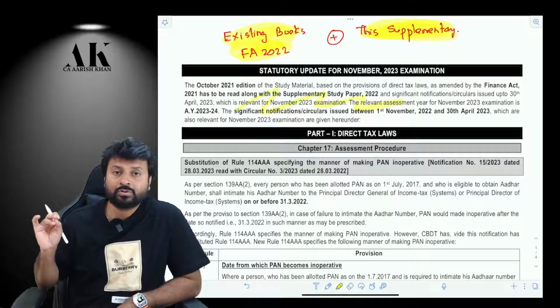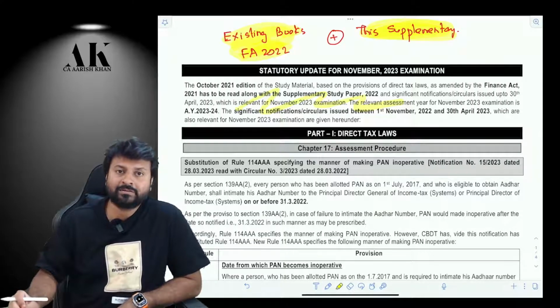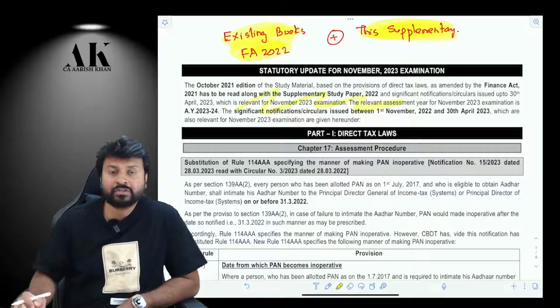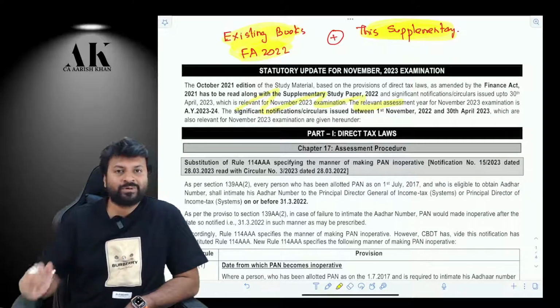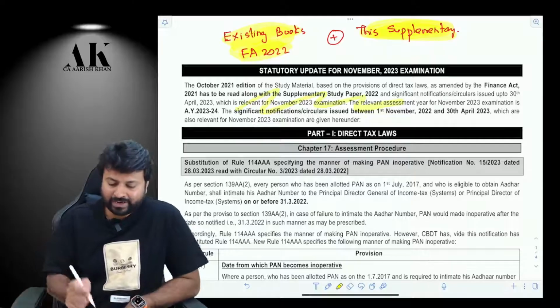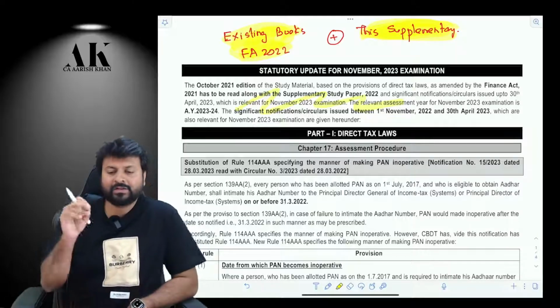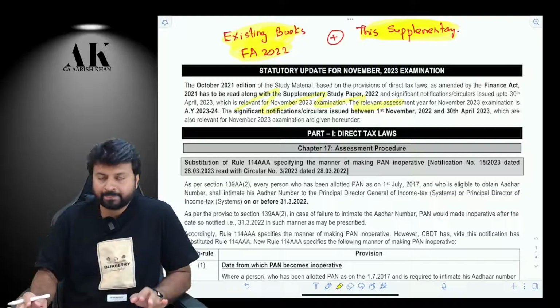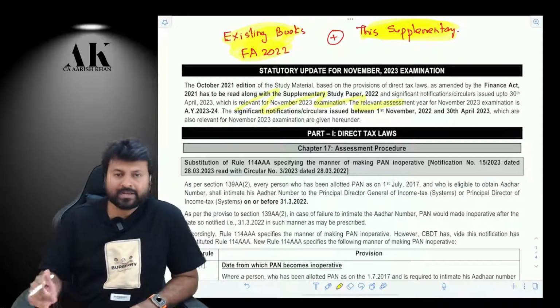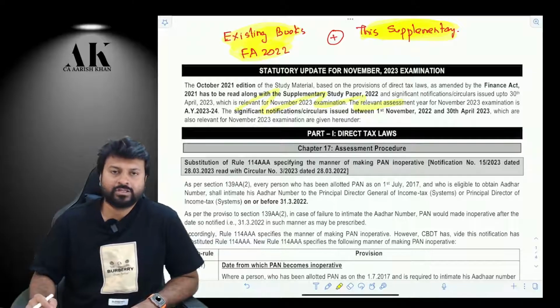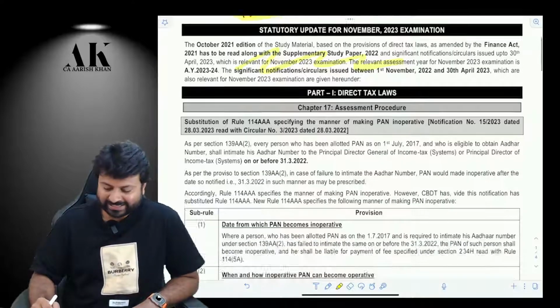So do not even touch that particular Finance Act. Do not even go through any of the amendments of that Finance Act that might confuse you with your existing provisions. You can see all those things after you give your November 2023 exams. So you have to follow the existing books along with this particular supplementary. Now, there are some circulars which ICAI has added in this supplementary, and luckily it has been very short and sweet. There are only 2 pages, and only 3 circulars which ICAI has put over here.